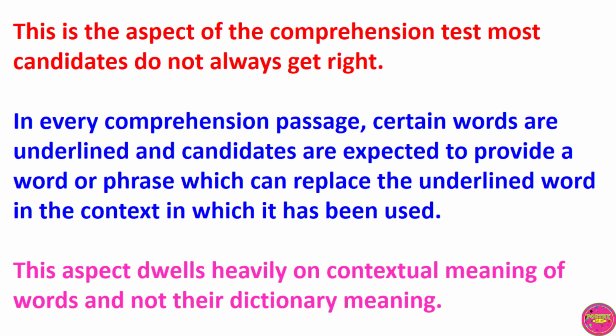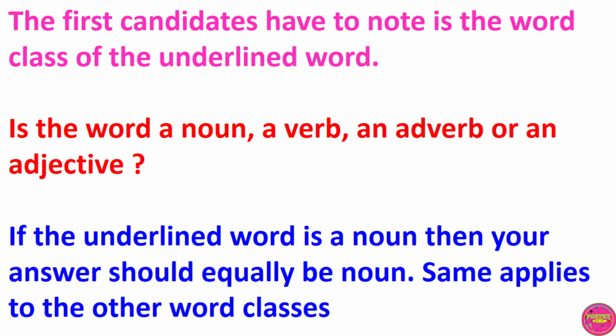This aspect of the comprehension test dwells heavily on the contextual meaning of words and not their dictionary meaning. The first thing candidates have to note is the word class of the underlined word. Is the word a noun, a verb, an adverb, or an adjective?